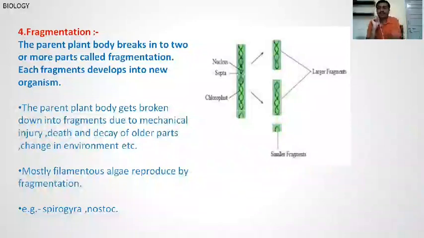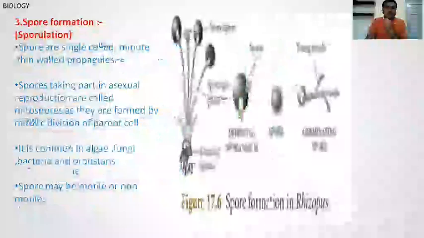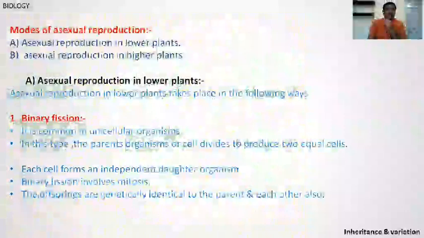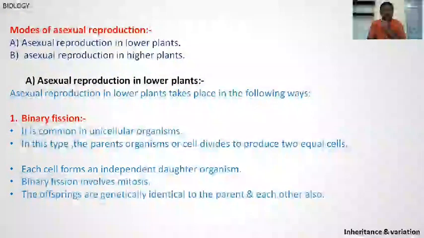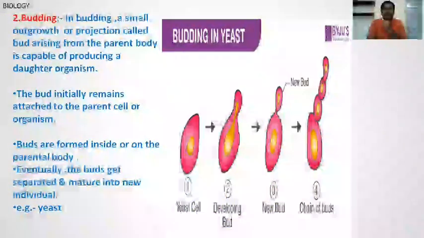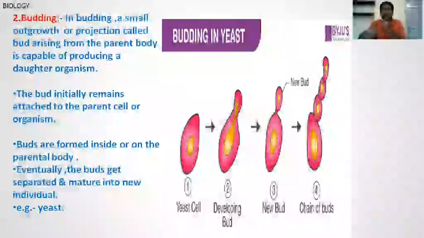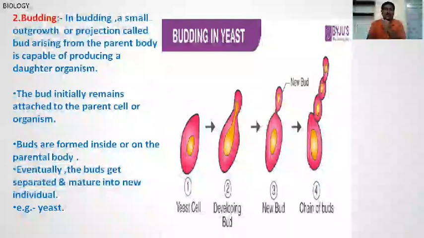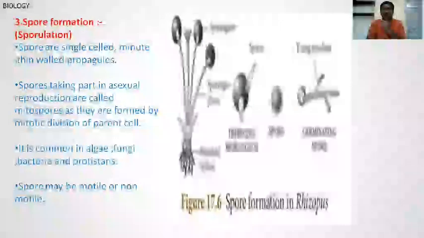Okay, then, modes of reproduction. First, asexual reproduction in lower groups of plants. First takes place binary fission: a single cell divides to produce two equal cells. Example, amoeba. Second, budding: a single cell divides to produce two unequal cells. Example, yeast. Then third, spore formation.